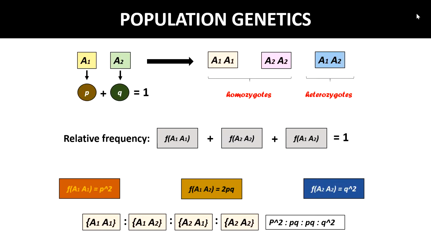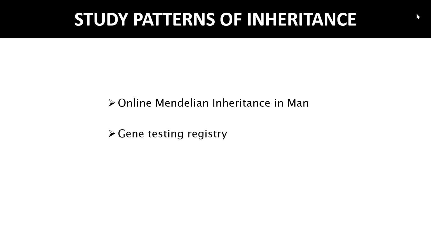So okay, in one of our previous classes, I don't remember which, I talked about different software or web servers that can be used for genetic inheritance pattern checks. How will you know how to study these patterns of inheritance? We talked about Online Mendelian Inheritance in Man, OMIM, or the Gene Testing Registry. I guess you remember this OMIM portion, or this Online Mendelian Inheritance.